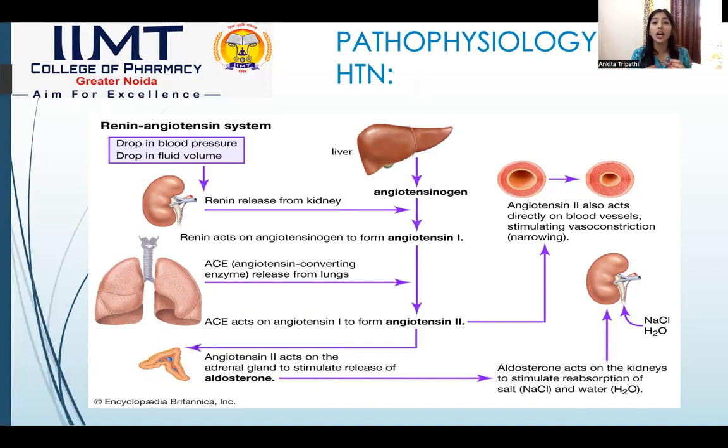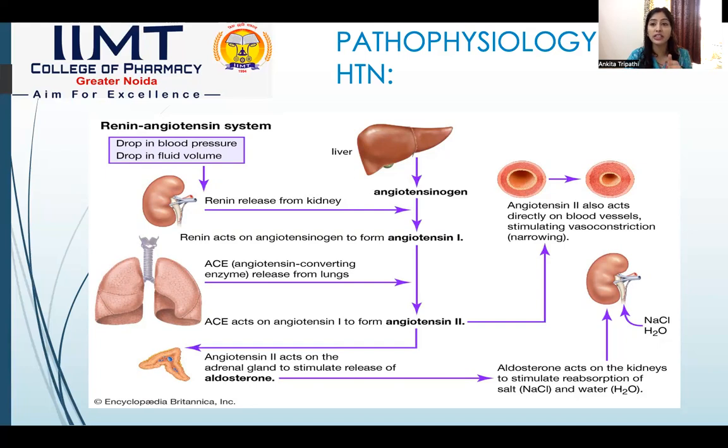What is the exact reason hypertension is caused? Let's use the RAS model to describe how hypertension occurs. The renin-angiotensin-aldosterone system is also known as RAS. Due to any reason, when there is a drop in blood pressure in the renal system, that is the kidney, or a decrease in fluid volume in the kidney, the renal pressure decreases, due to which our kidney releases renin. This renin reaches our blood.